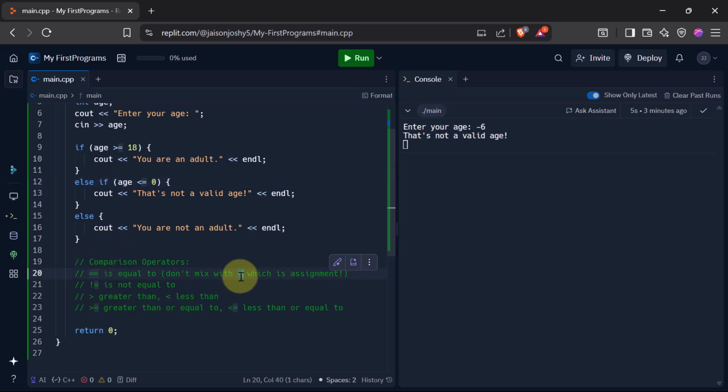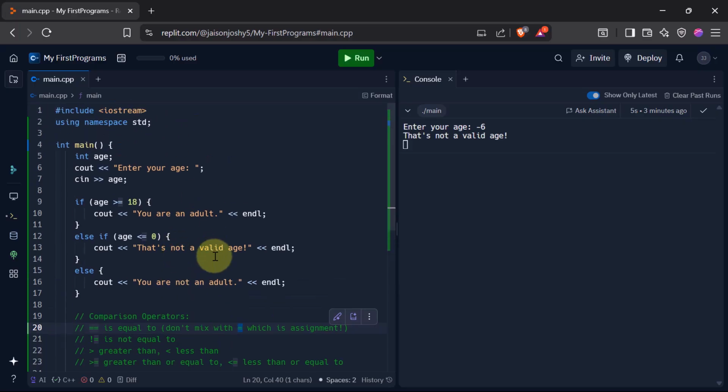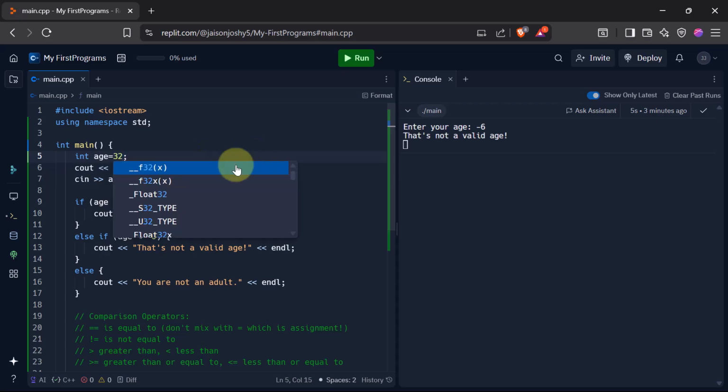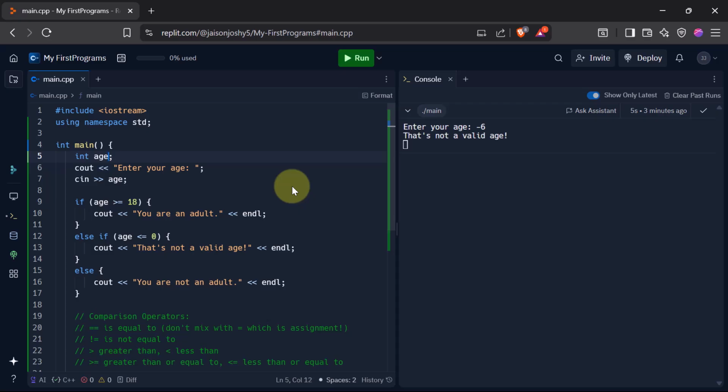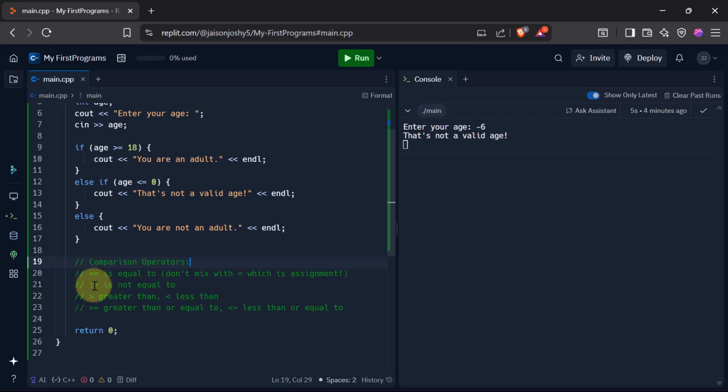So the single equal to is used for assignment. For example, in the previous programs, we have assigned some values. Like if I say here, let's say I want to put my age equal to 32. So this is an assignment operator. This single equal to is an assignment operator. So don't confuse equal to and double equal to. Now another one we have is exclamation mark equal to, which stands for not equal to.